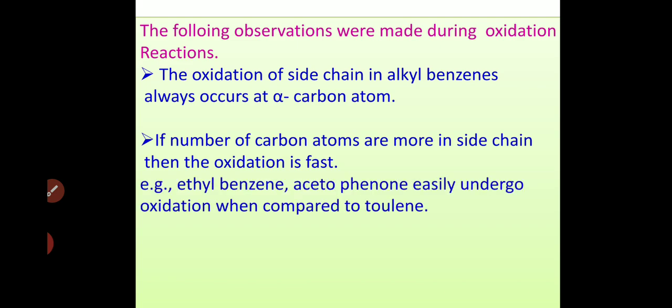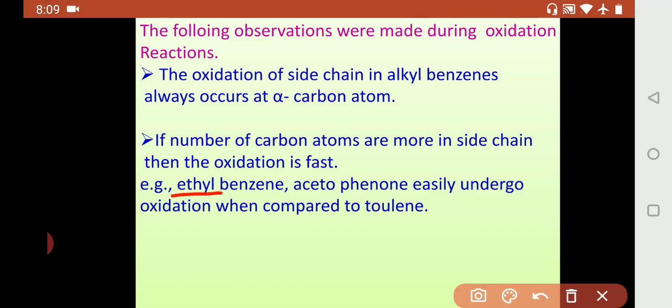For example, ethyl benzene and acetophenone easily undergo oxidation when compared to toluene. In toluene, one CH3 group is present, whereas in ethyl benzene and acetophenone, more carbons are present. So as the size of the side chain increases, the oxidation is fast. I will explain this in the next slide.